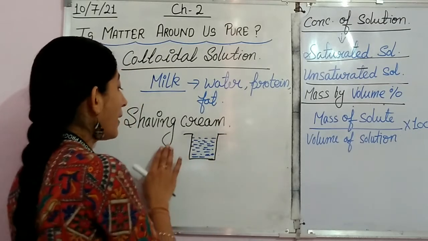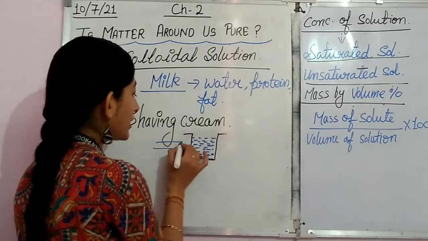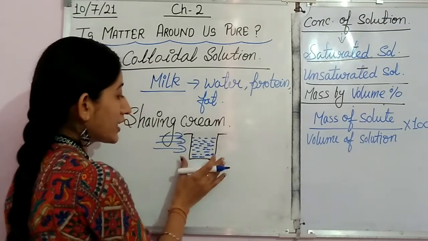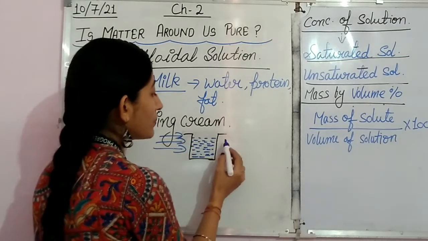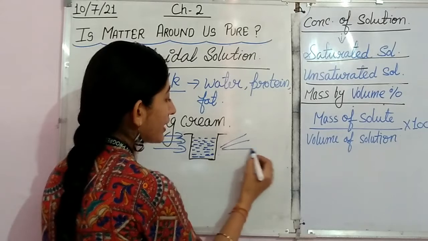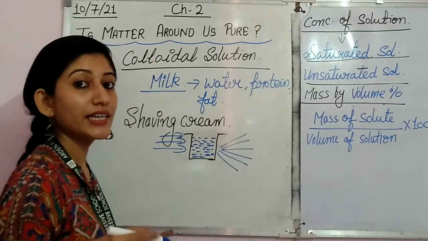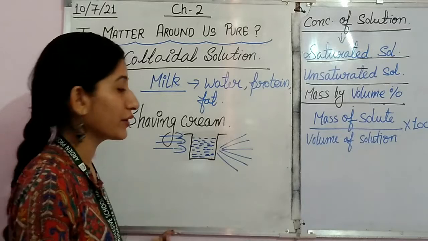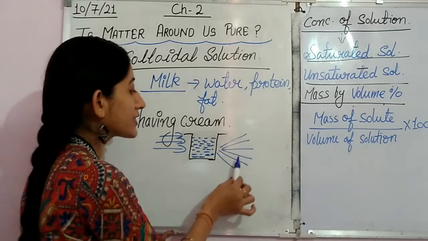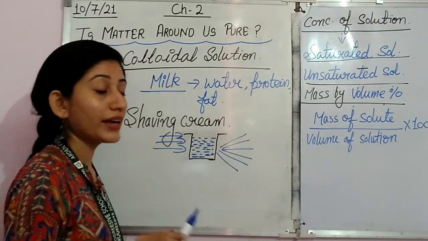Now when we pass a beam of light through this container, through this solution, we will find that the beam of light is scattered very easily and in a very fine manner.